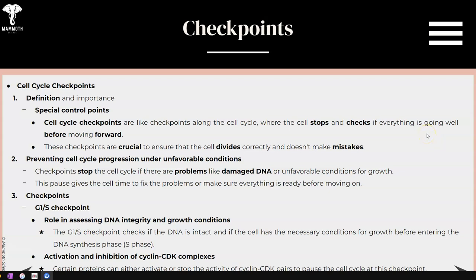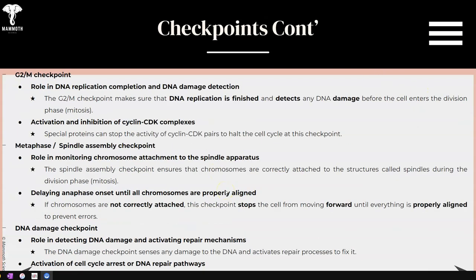There is an activation or inhibition of cyclin CDK complexes, so it will stop right here if those conditions are not met. G2 and M checkpoint, after S phase where synthesis or replication has occurred, that G2 checkpoint makes sure the DNA replication is finished, detects any kind of DNA damage or miscopying, and inhibits or activates that cyclin CDK complex, so it'll either move forward or stop.